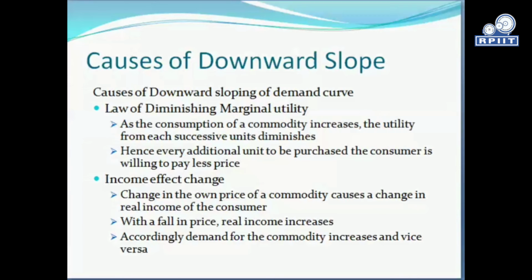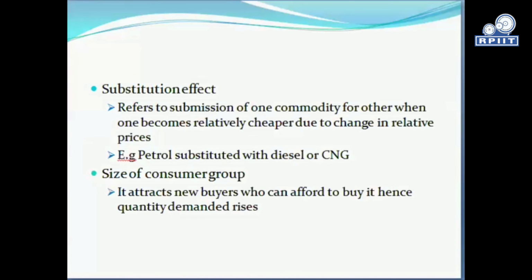Similarly, when the price rises, real income decreases, so demand for the commodity will also decrease. So the income effect also leads to the downward slope of the demand curve.